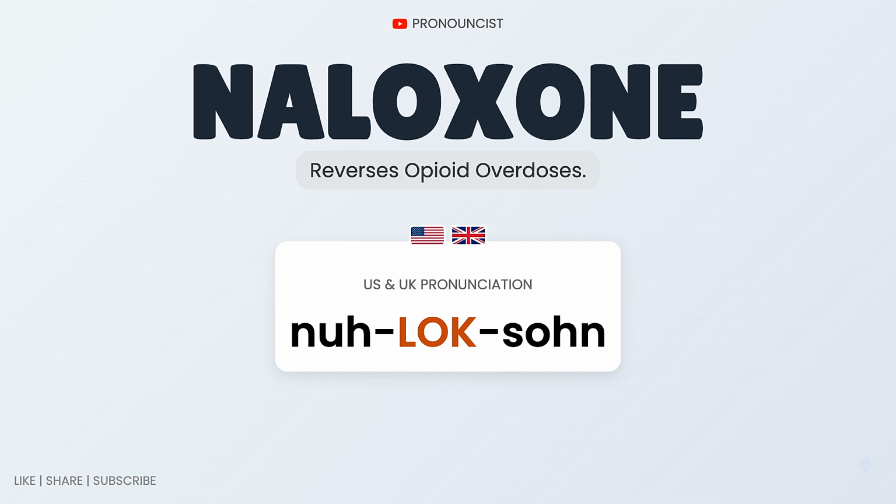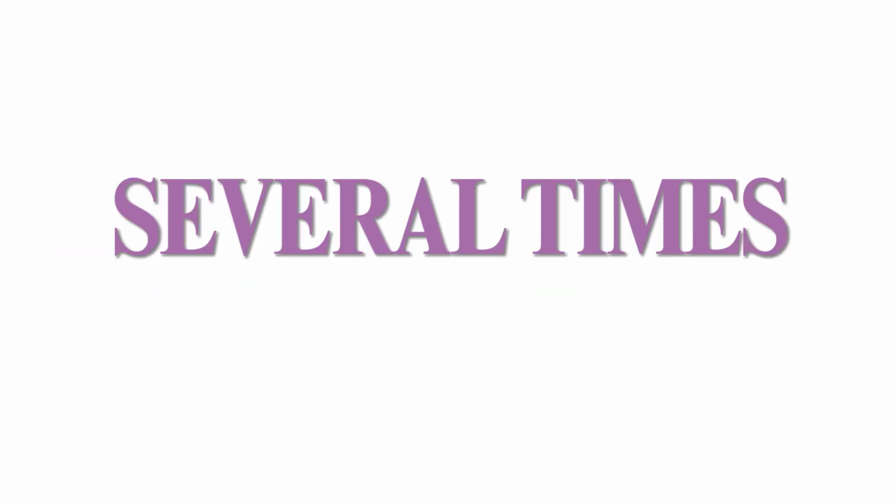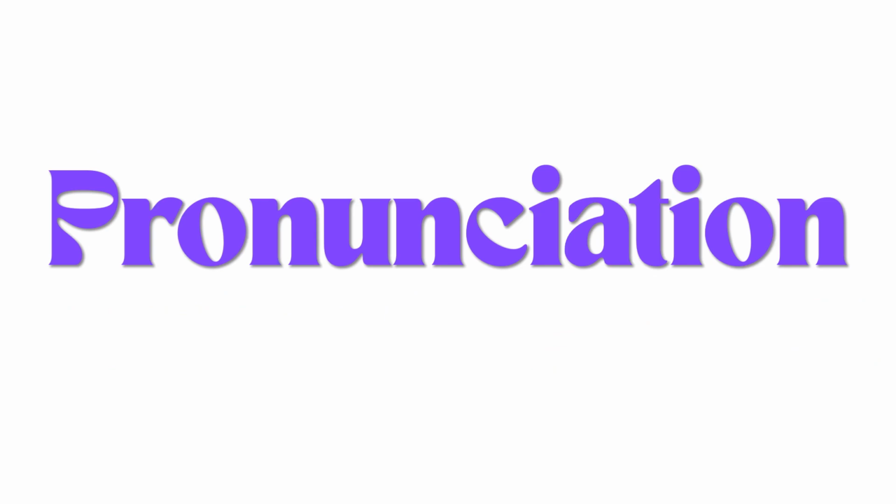NALOXONE. Practice repeatedly and you'll soon be able to say this word perfectly. The best way to practice is to repeat the syllable multiple times. The meaning of the word is reverses opioid overdoses. Try repeating this word several times to improve your pronunciation.